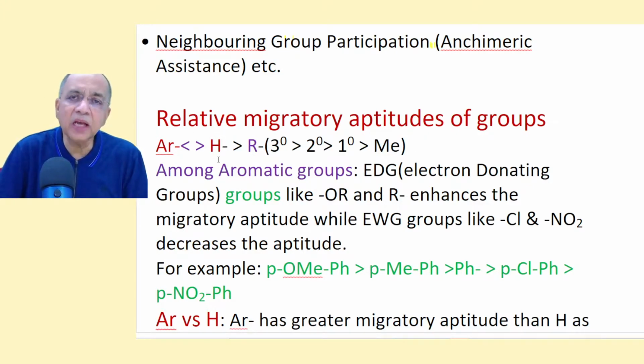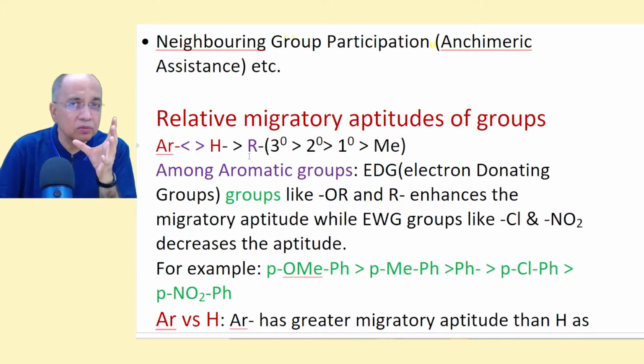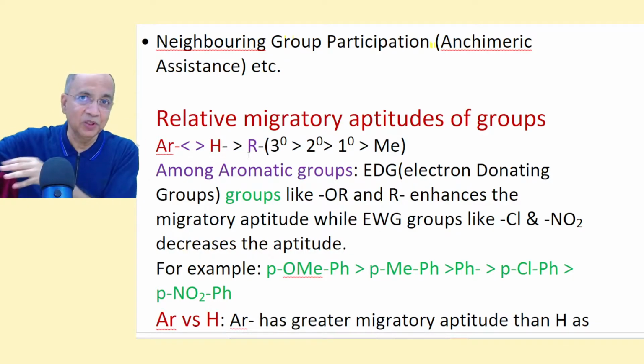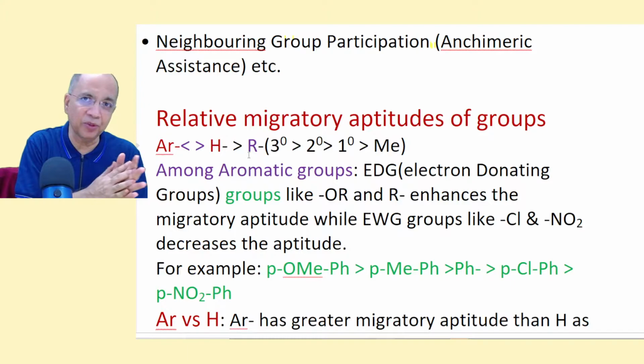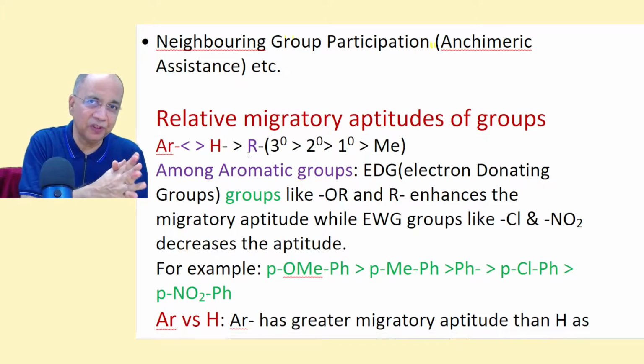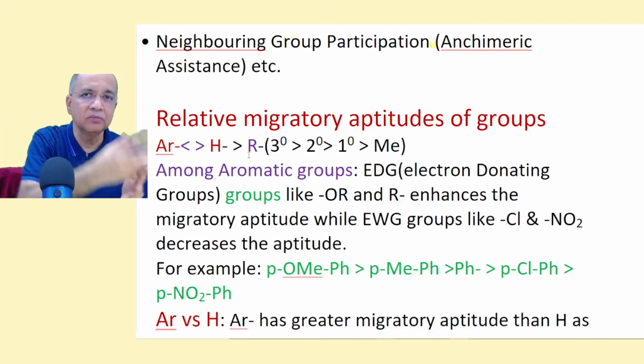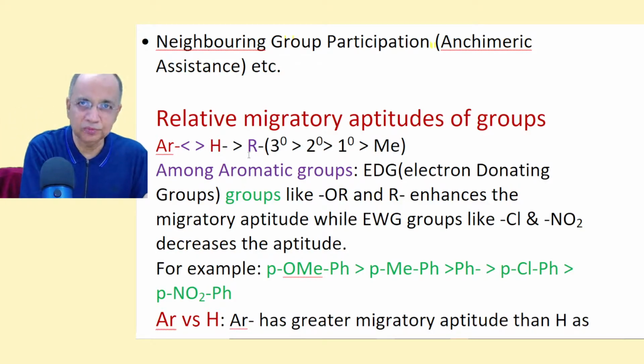While hydrogen has greater aptitude than alkyl, here you think of thermodynamics, because kinetics is in the first step. You also have to look at thermodynamics. If hydride goes, then you get an alkyl ketone, and that is stabilized more by the plus I effect.